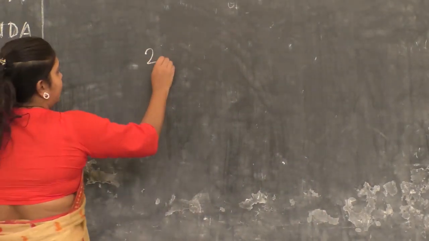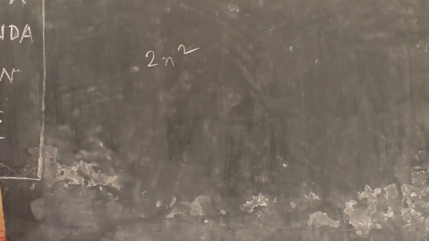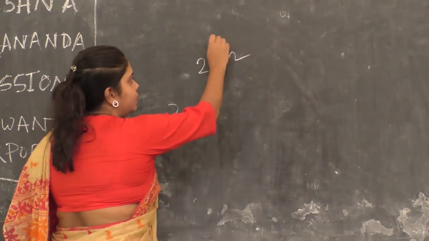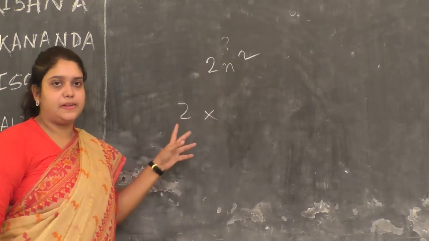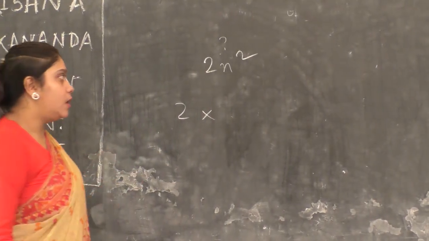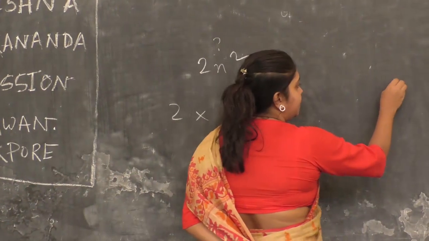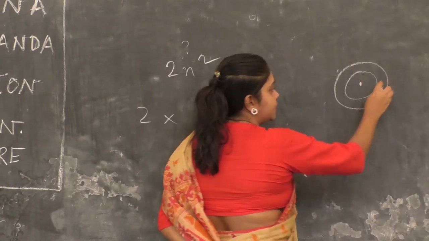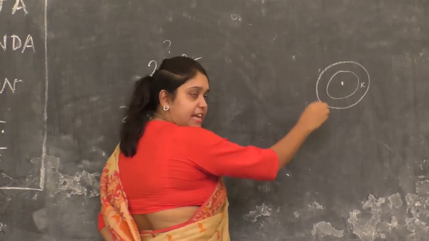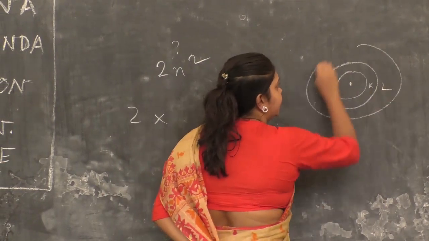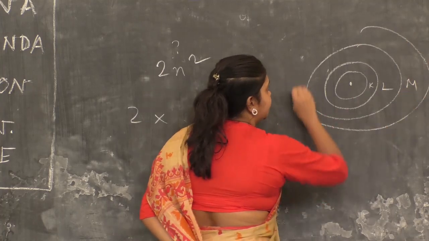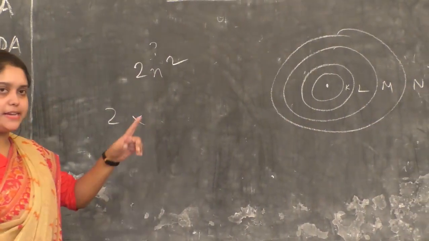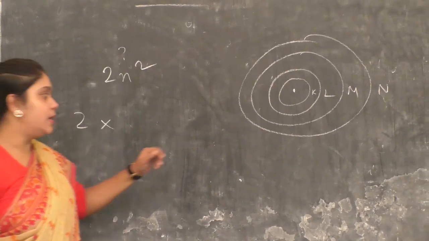Now, you all have read about the 2n square formula. What does n represent? It represents the orbit number. In class 8 you have read that if this is the nucleus, orbit number means ordinal number.